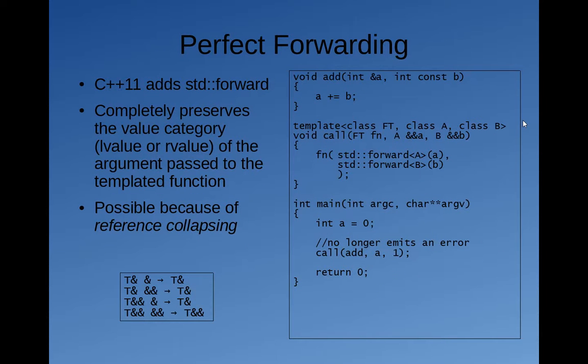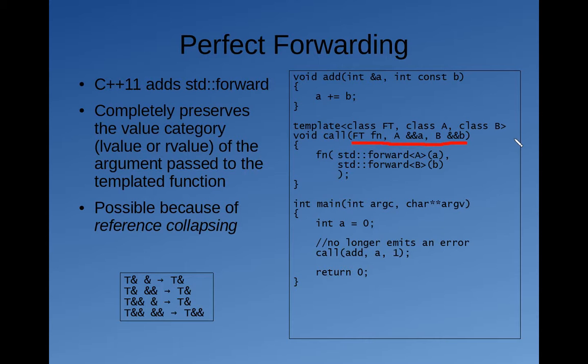So perfect forwarding. C++11 adds perfect forwarding. Now, perfect forwarding is an idiom that refers to being able to completely preserve the value category of arguments that get passed into templated functions. So let's look at the new and improved call function. So we have A double ref A and B double ref B. So don't get confused.